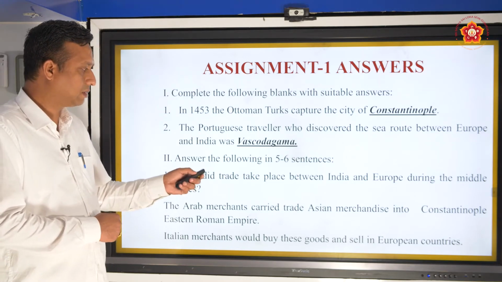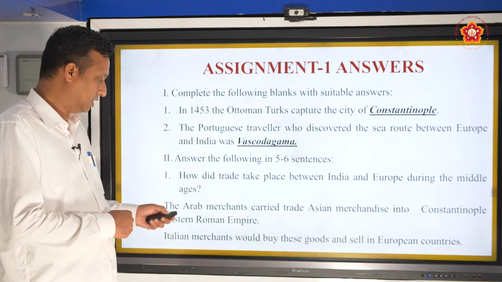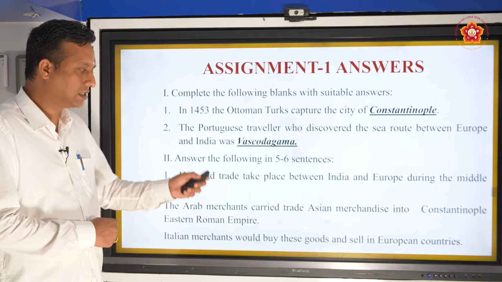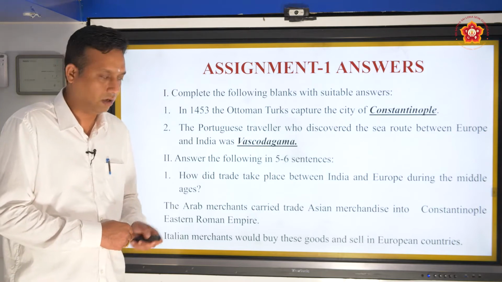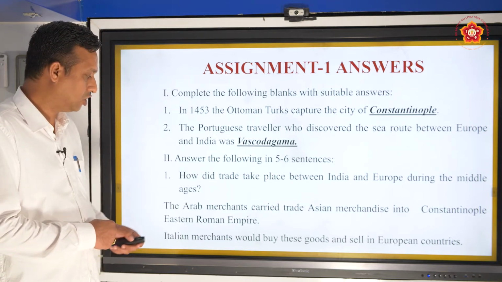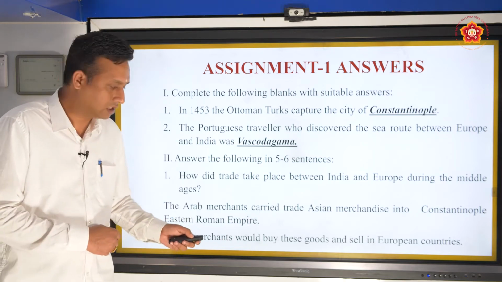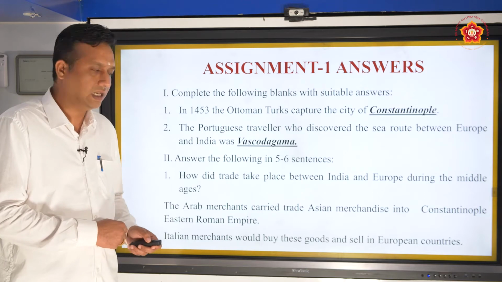How did trade take place between India and Europe during the Middle Ages? As we already discussed, in the Middle Ages the Arab merchants carried Asian merchandise, or goods, into Constantinople, that is the Eastern Roman Empire. Then Italian merchants would buy these goods and sell them in European markets.